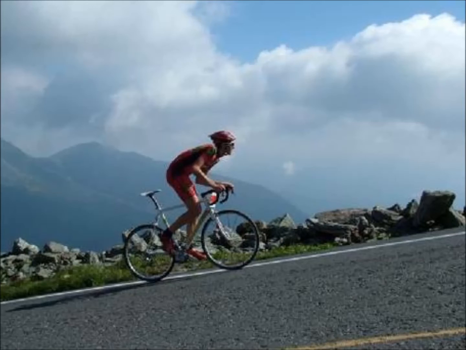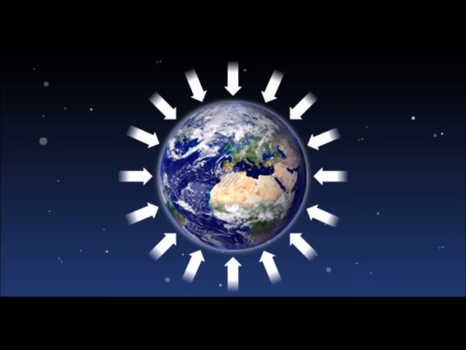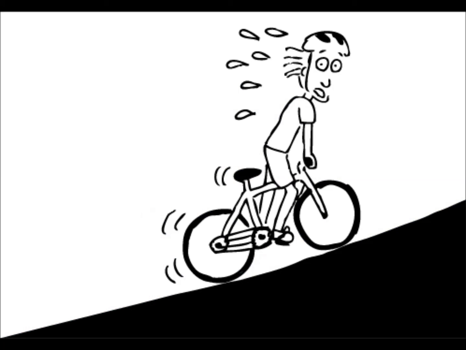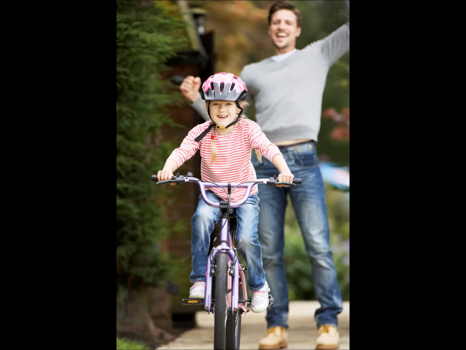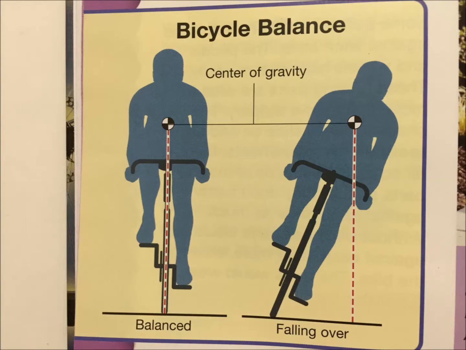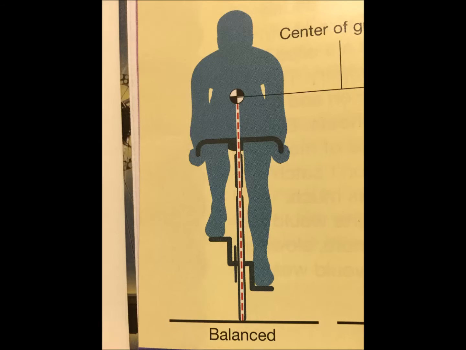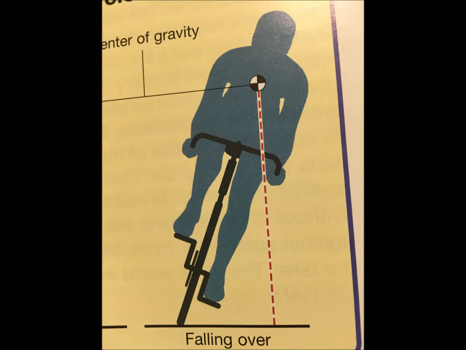But when you're going uphill, gravity will still pull you down, so you will have to pedal with more force to propel yourself forward. Let's say you just learned how to ride a bike. When you're riding a bike, you have to stay at a point called the center of gravity. The center of gravity is a point where your body stays perfectly balanced. If you're not balanced, you will fall over.